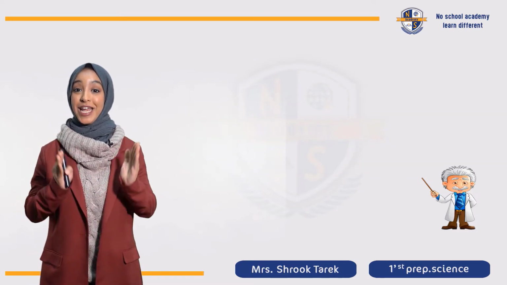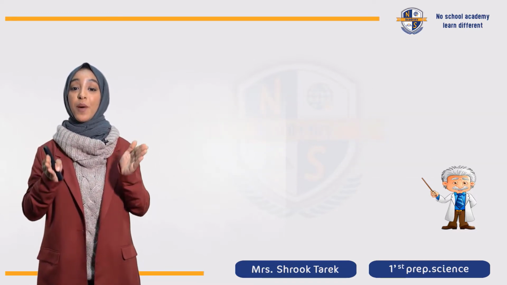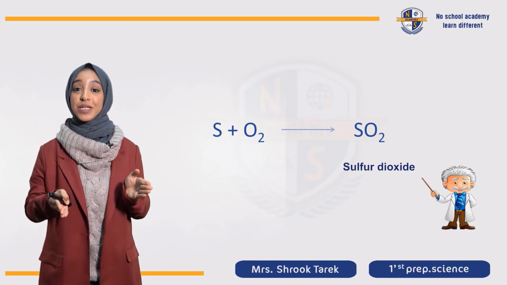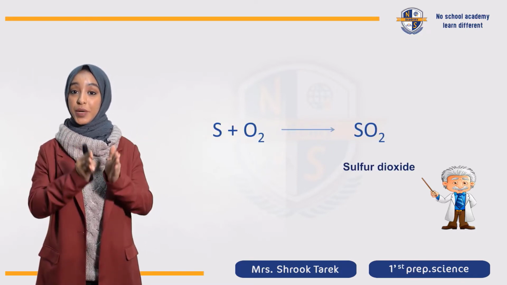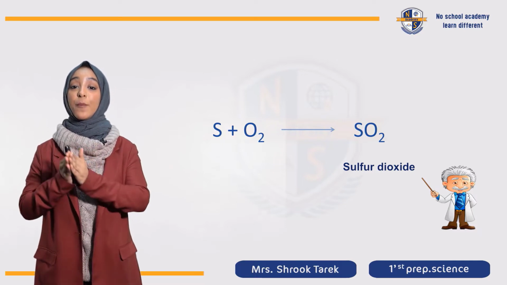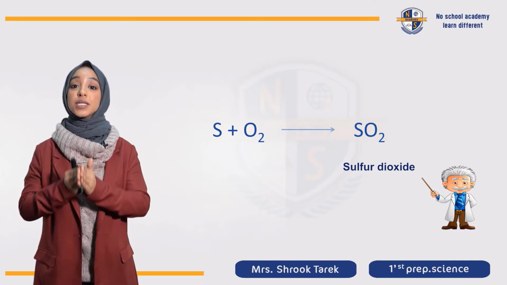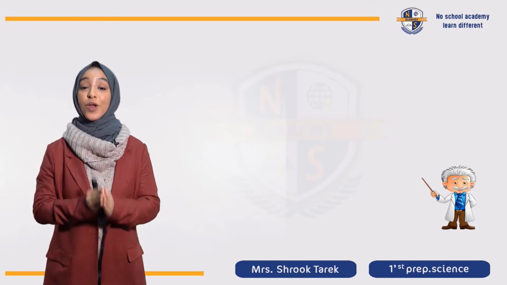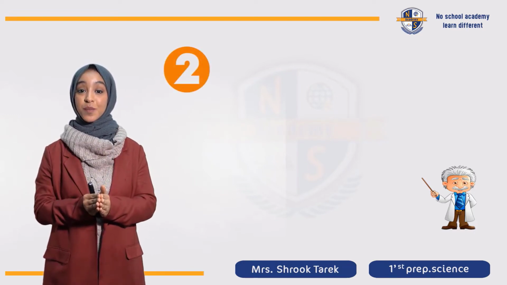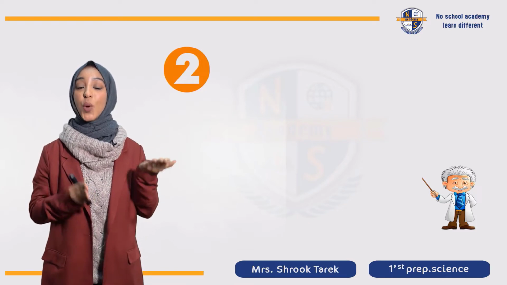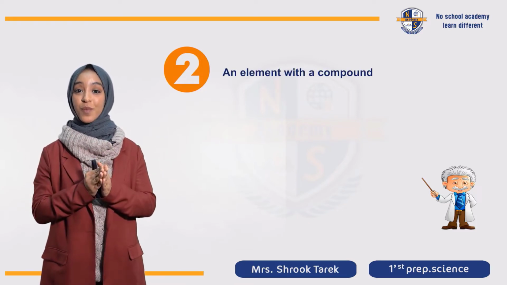The last example, to make sure we all understood what element with another element means, is sulfur with oxygen. When they react together, they give a product of sulfur dioxide. Now, let's talk about the second type of chemical reactions. It is element with another compound.